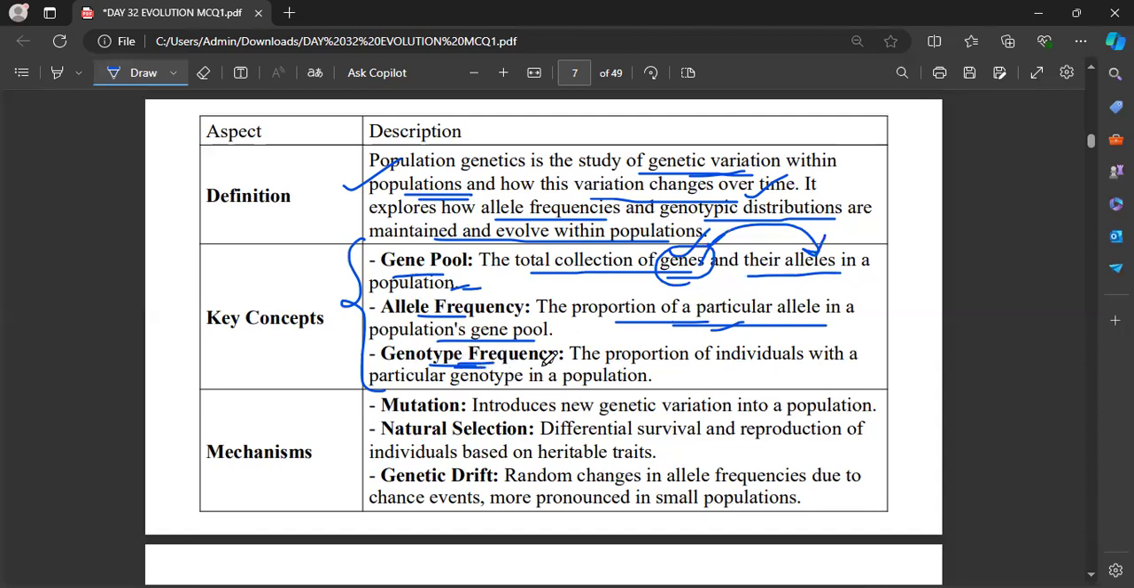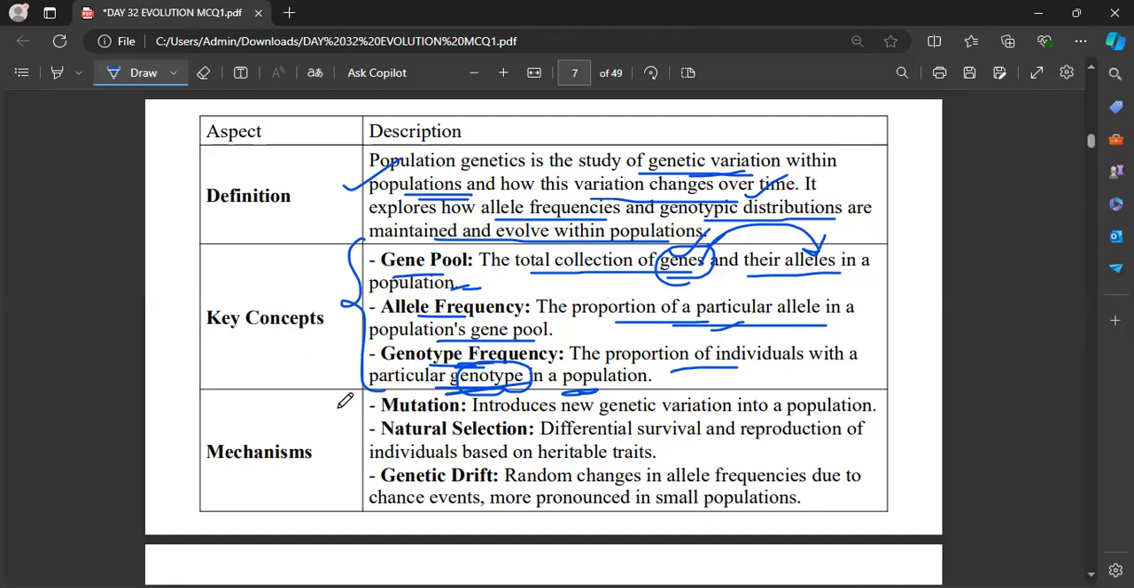Okay. Now, what is genotype frequency? Here, it is the proportion of individuals with a particular genotype in a population. This particular genotype will be seen in a certain group of people, and the calculation of this genotype proportion is called the genotypic frequency.